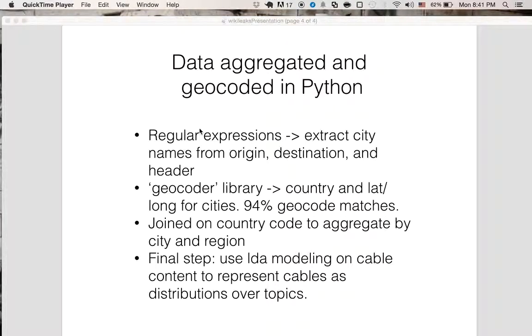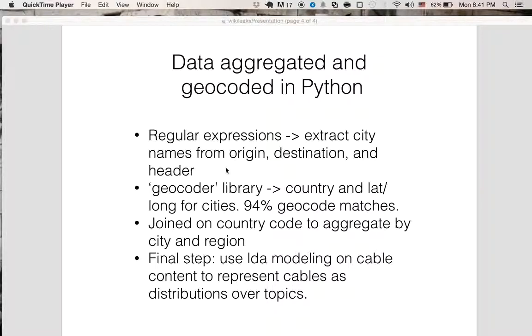All this data was aggregated and geocoded in Python. Regular expressions were used to extract the city names from those strings and then canonicalize them. Those canonicalized names were then fed to a geocoder library, which used Google on the back end, and produced matches for 94% of the cables. It was then joined on country code to aggregate by country and by region. The final step was to use LDA modeling, which is a generative text modeling approach, on the cable content itself to represent cables as distributions over a finite topic set as opposed to a huge vocabulary of words.